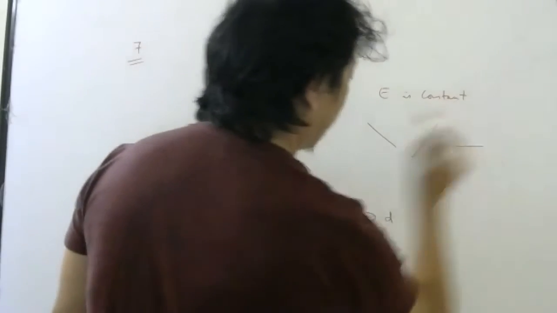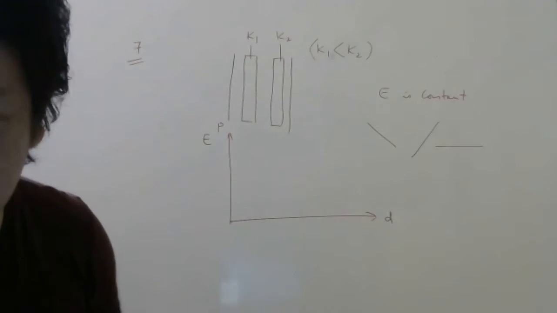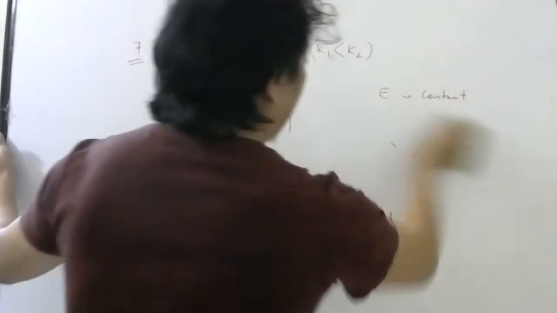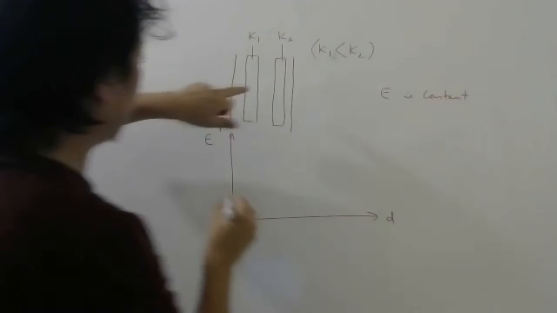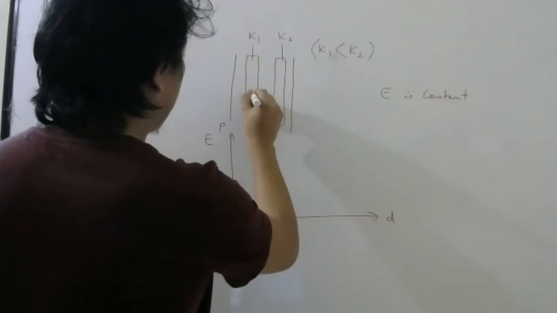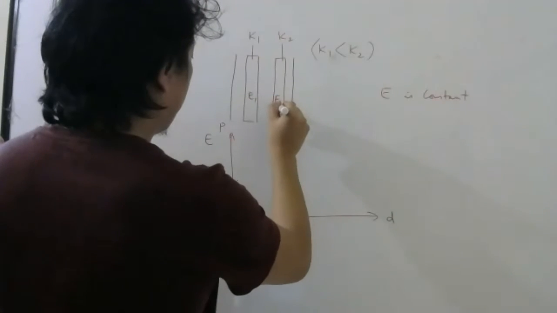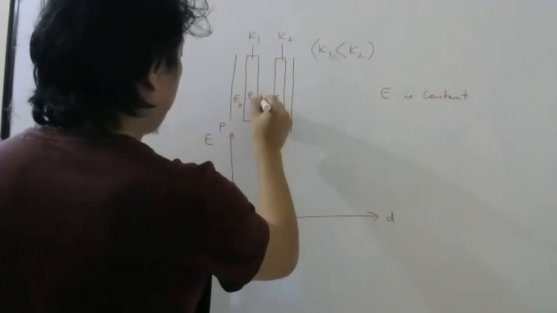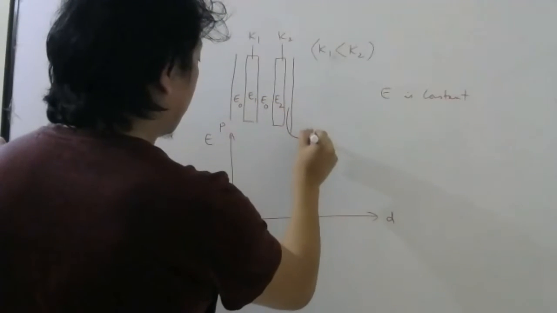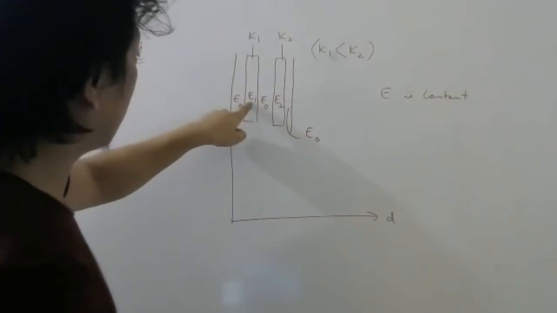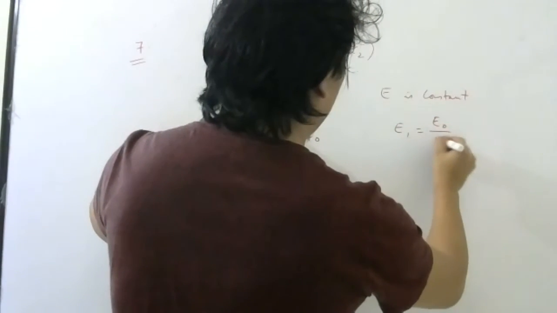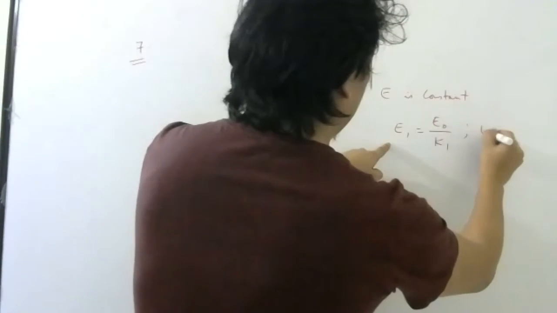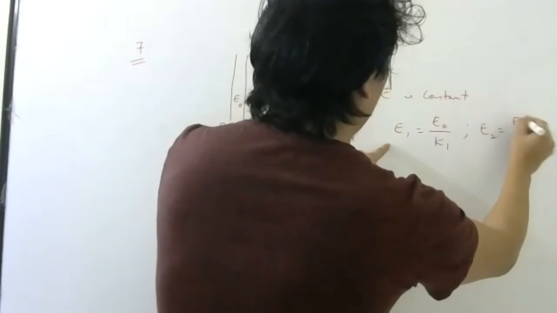It should be constant, parallel to the x-axis. But if I write electric field in this space as E1, here E2, and outside as E0, then E1 will be E0 by K1. Similarly, E2 will be E0 by K2.